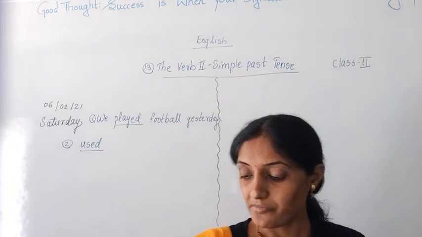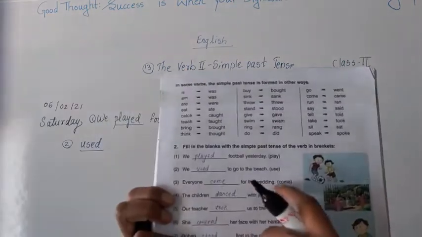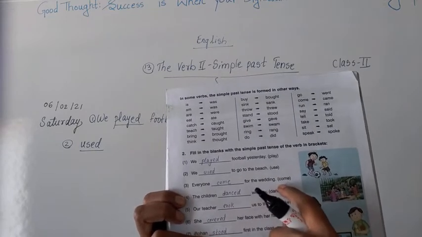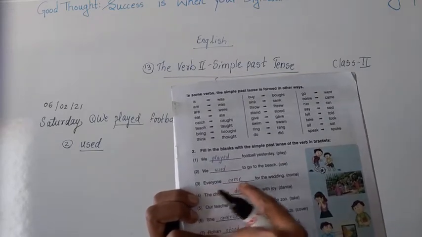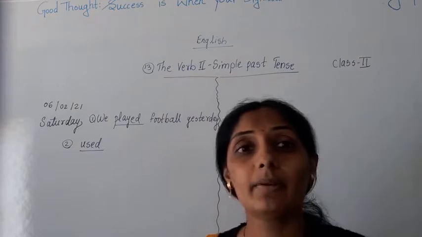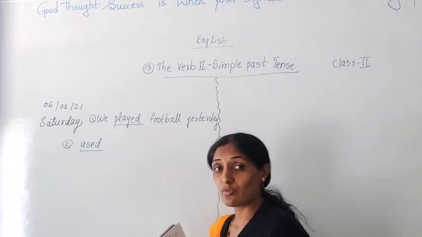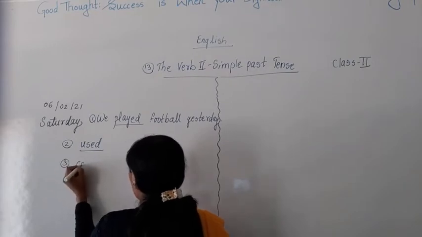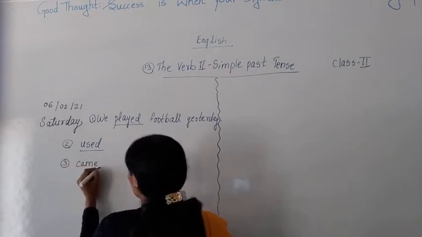Third one, everyone dash for the wedding. Here in brackets come is given. So we have to write down the past tense of come. Everybody dash for the wedding. What will be the past tense of come? Came. So everybody came for the wedding.